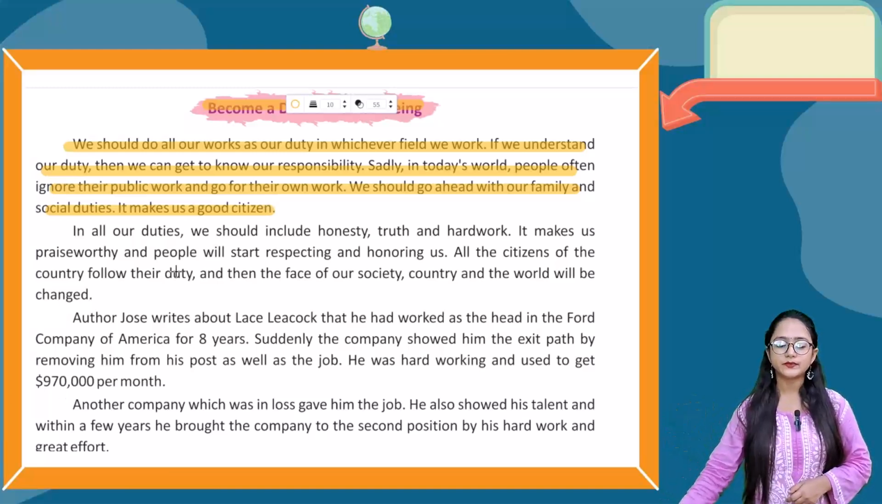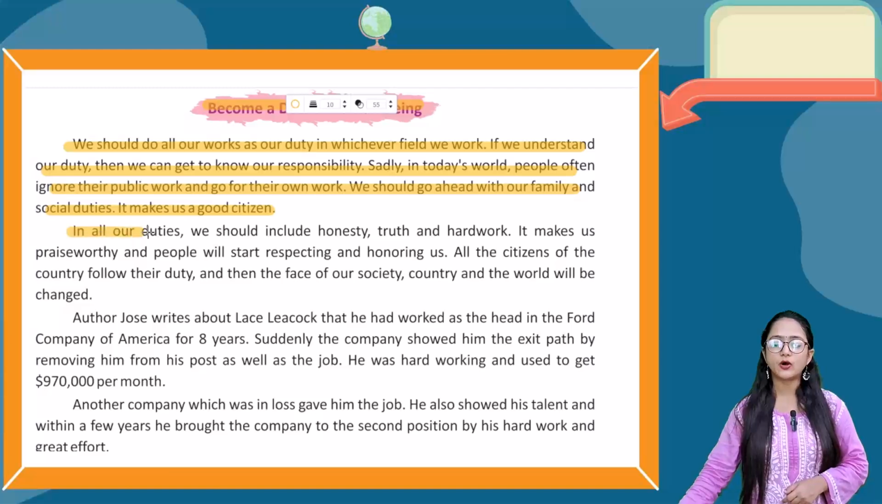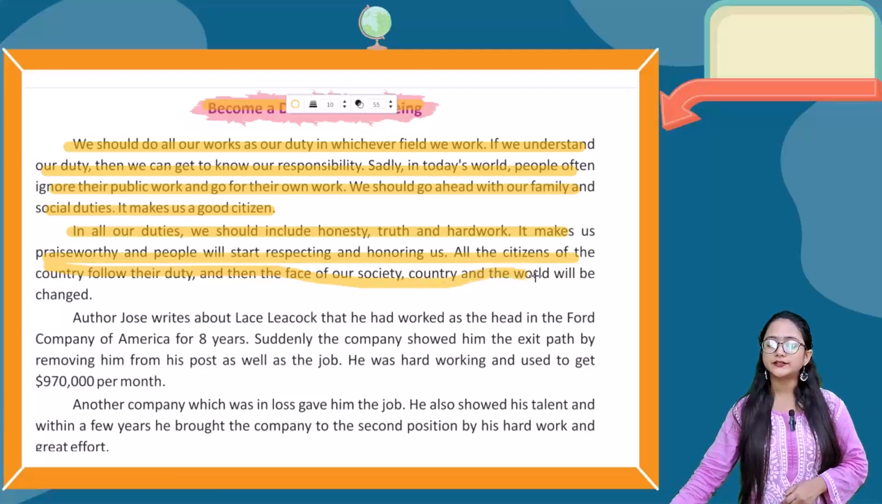Okay, now the next paragraph is, in all our duties we should include honesty, truth, and hard work. It makes us praiseworthy, and people will start respecting and honoring us. All the citizens of the country follow their duty, and then the face of our society, country, and the world will be changed.